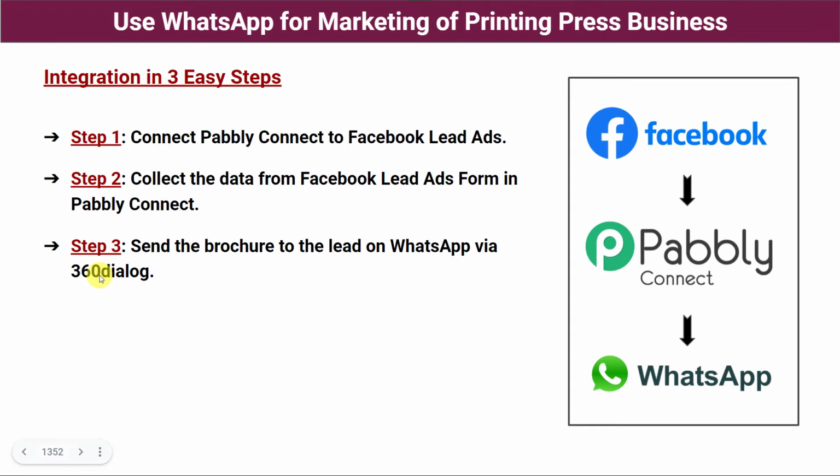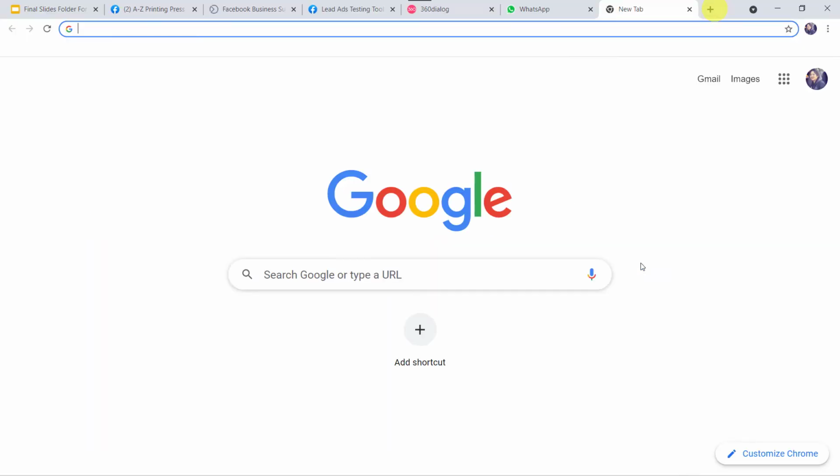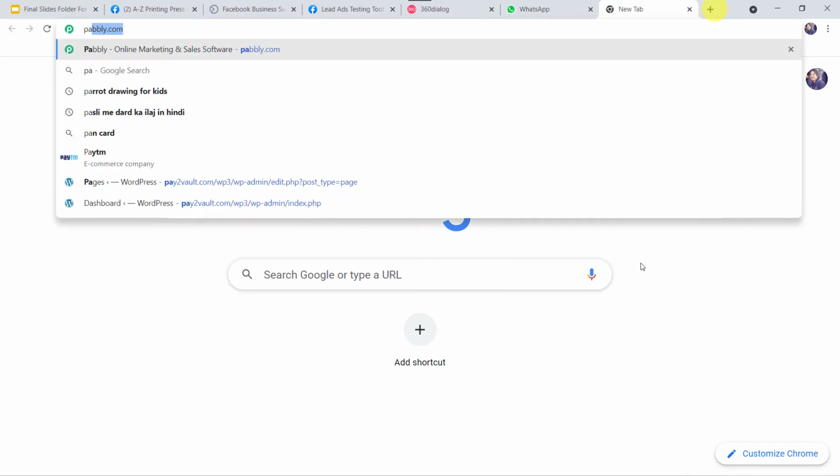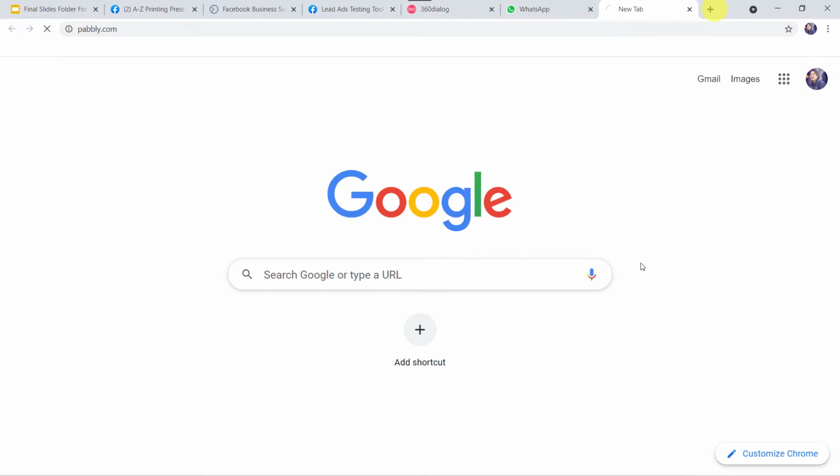So in this way, we are going to create an integration between Facebook and WhatsApp using Pabbly Connect. So let us learn the integration process now. For this, let us type pabbly.com in our browser.